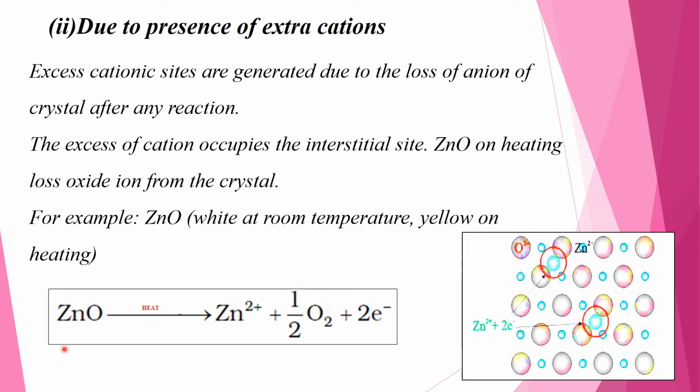This is the reaction of zinc oxide on heating: Zn2+ plus half O2 plus 2 electrons, and this is known as the extra cationic defect, due to the presence of extra cations.